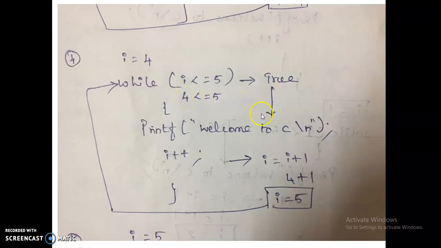The condition is true. So the fourth time the printf statement prints welcome to C on the screen, and then the new line operator is executed, so it goes to the next line. Here I plus plus is processed. I equal to I plus 1. The value of I here is 4. 4 plus 1, 5. The new value 5 is stored in I. The condition is true, so it goes back for another loop.